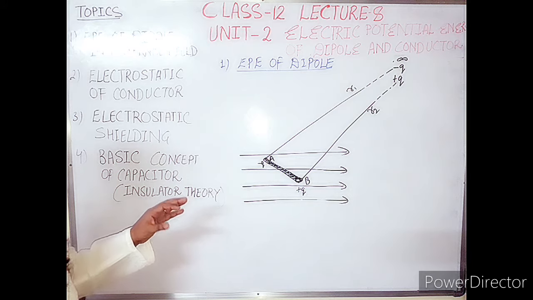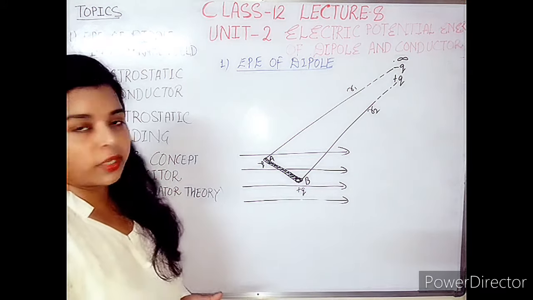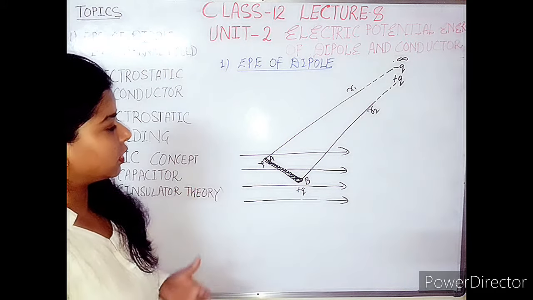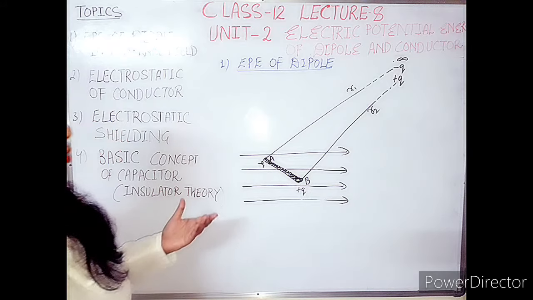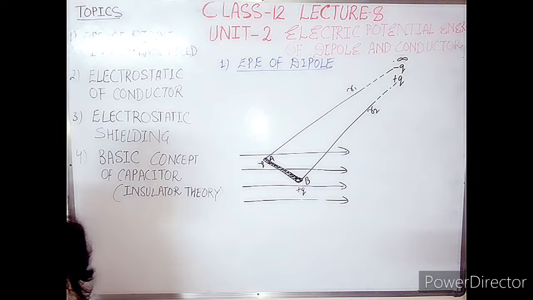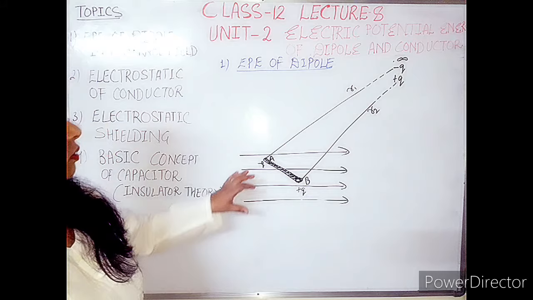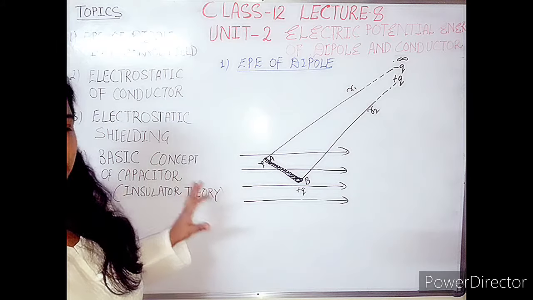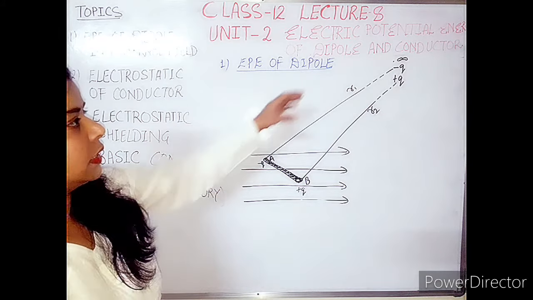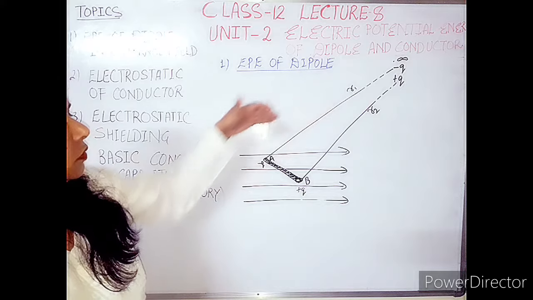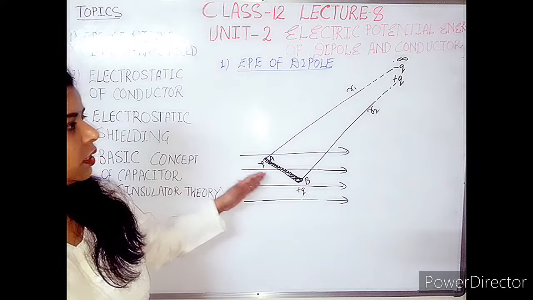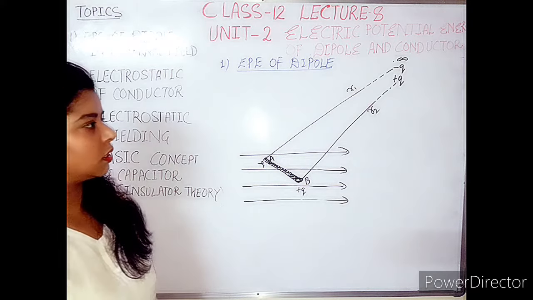You can assume the initial angle as 0 as well, or theta naught, or any case, theta 1 and so on. So this is the first method to bring these charged particles from infinity to a point in an electric field.